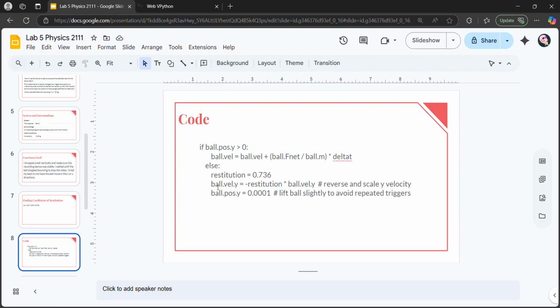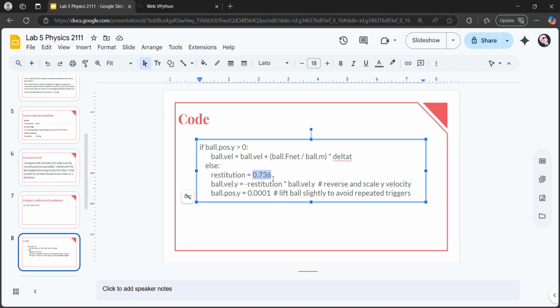I would multiply that by -1, and then multiply the ball's velocity by that. So if the ball's velocity was -1 because it's heading downwards, then it would become a positive 0.736.